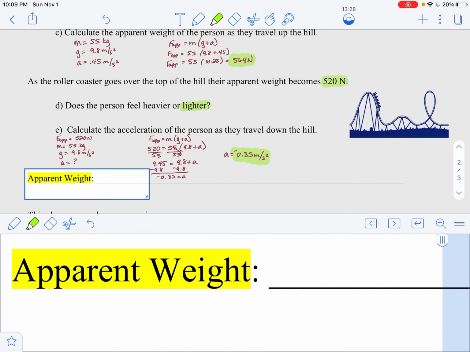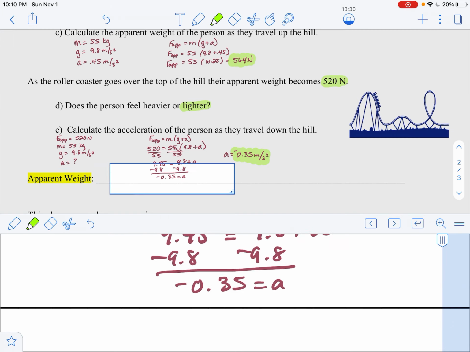All right, so apparent weight. How are we going to define apparent weight?